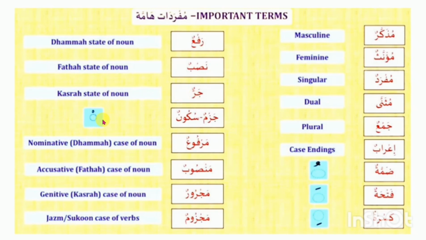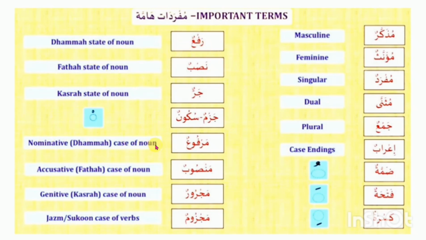Fourth is jazm. We know jazm. What is jazm? What is sukun? I hope there is no need to discuss jazm. Please pay attention. The fifth term is the nominative case of the noun. Please note, damma state of the noun is raf'.